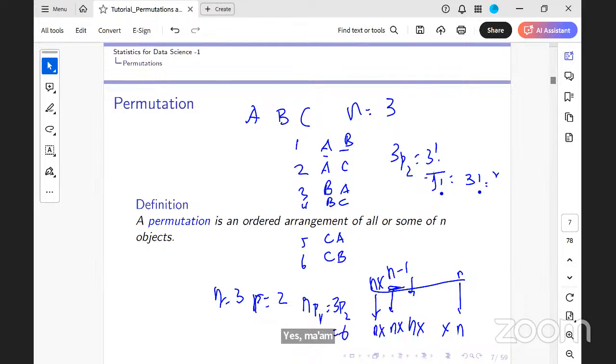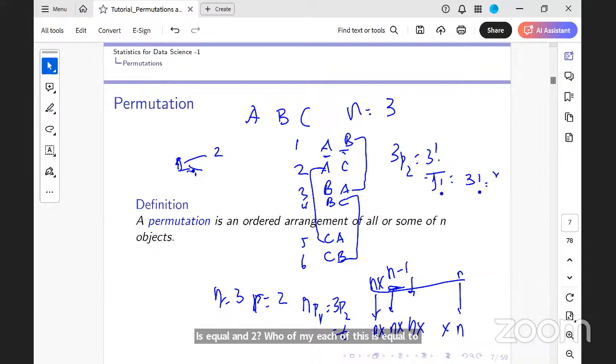Now, I'm not interested in the ordering. That is, I don't care what is first and what is second. In that case, AB is the same as BA. Similarly, AC is the same as CA, and BC is the same as CB. In other words, each combination is equivalent to 2 arrangements.